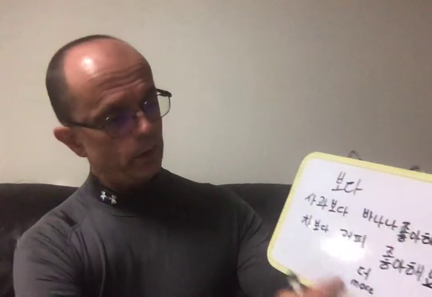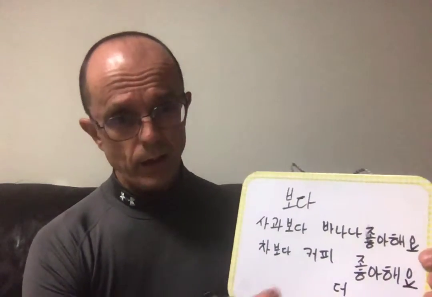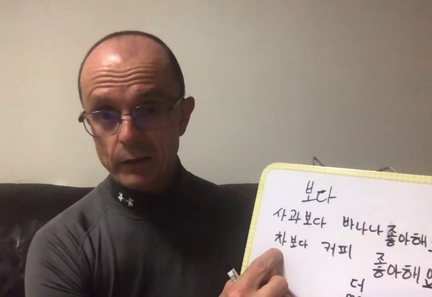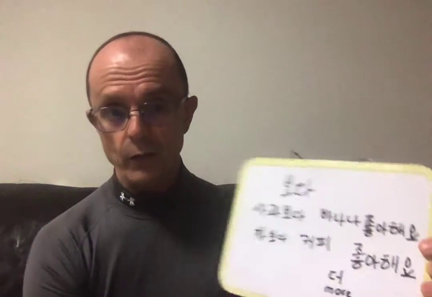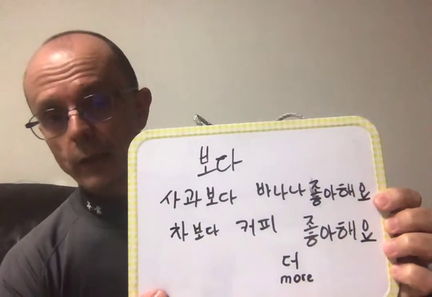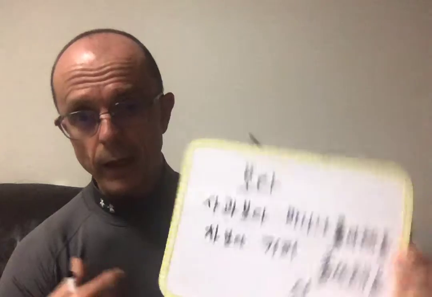So 더 주세요, give me more, right? So we can just insert here. So 차보다 커피 더 좋아해요. It becomes a little more clear that I'm not saying I dislike tea, just that I like coffee more than tea. Okay, cool. So there you got it. So we already know this vocabulary, 보다, and this is a way we can use it differently. It's not that verb, but it's the exact same two syllables, 보다.